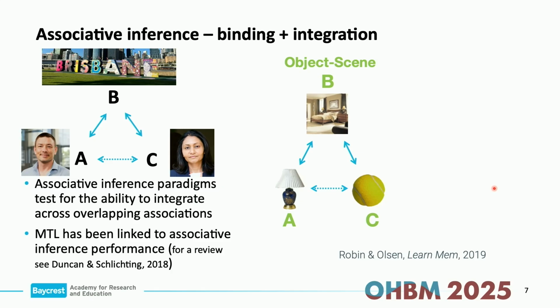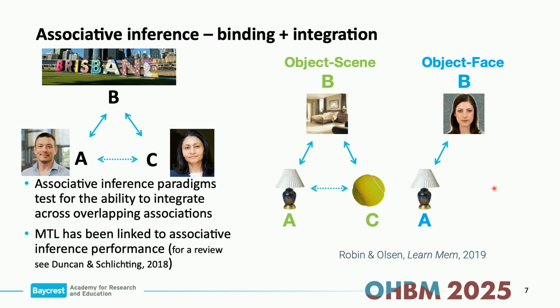In our 2019 study, we tested whether associative inferences made with scenes differed in behavioral performance from associative inferences formed with faces. Another set of stimuli was used, but this time the B item was a face instead of a scene. In this particular study, we actually saw an advantage for associations that were mediated by scenes. So we wanted to do an imaging study to follow this up, to see if different regions of the medial temporal lobe that are sensitive to faces and scenes are performing content-specific associative inference.